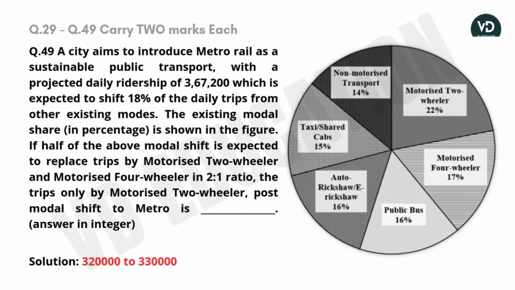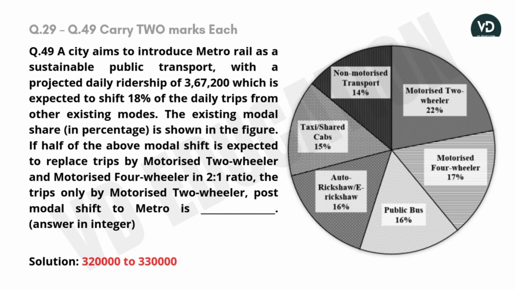Question number 49. A city aims to introduce the metro rail as the sustainable public transport with the projected daily ridership of 3,67,200, which is expected to shift 18% of the daily trips from the other existing modes. The existing modes share in percentage is shown in the figure.